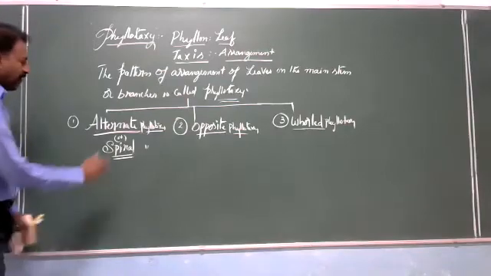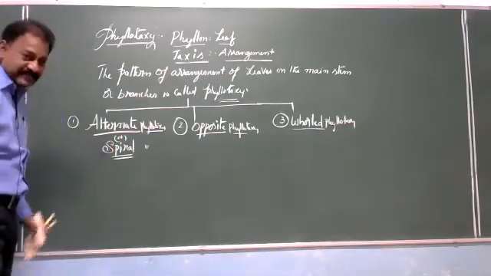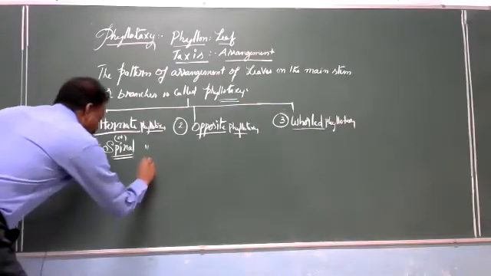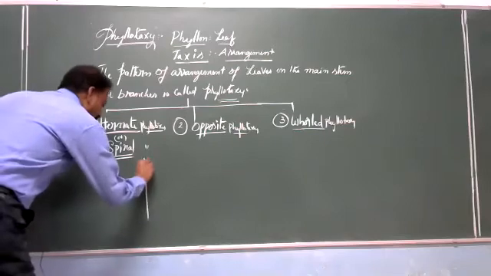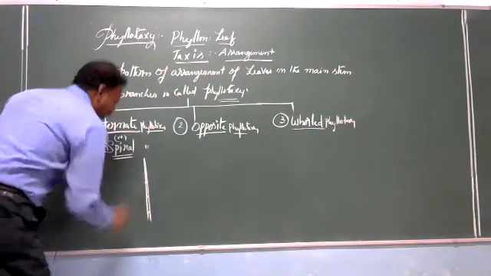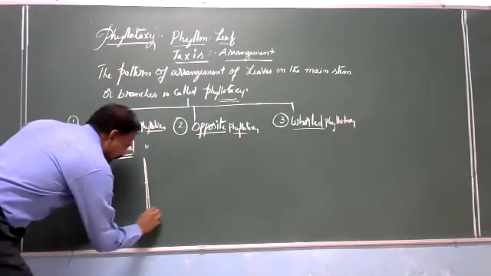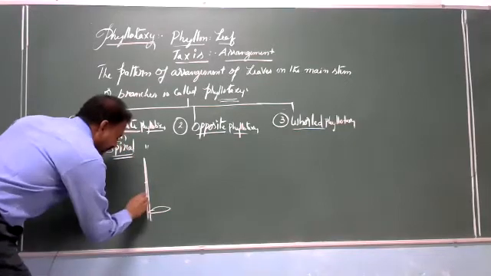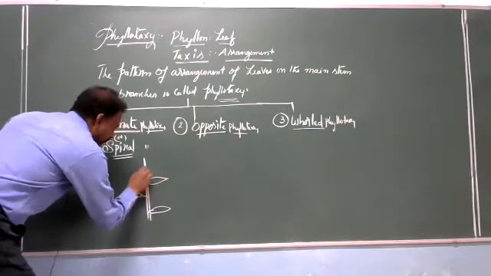Here, alternate phyllotaxy means on the stem or branches, for example, this is a stem or branch. Here, nodes are there. At every node, a leaf will be there. So here, this is a leaf, another leaf, another leaf.